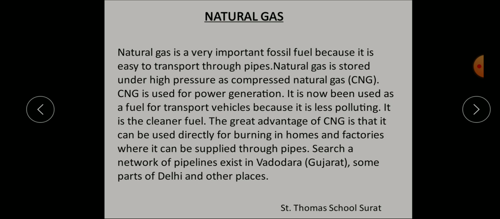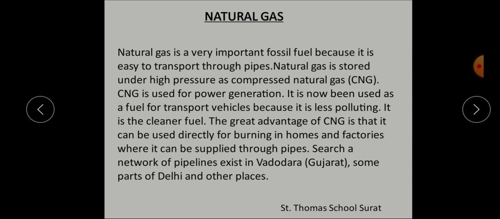This compressed natural gas, that is CNG, is also used as a motor fuel as it is comparatively clean and does not cause any pollution. It is supplied directly from the gas fields through what? Through pipelines. Understood? Such a network of pipelines exists first in Vadodara and in some parts of Delhi also.